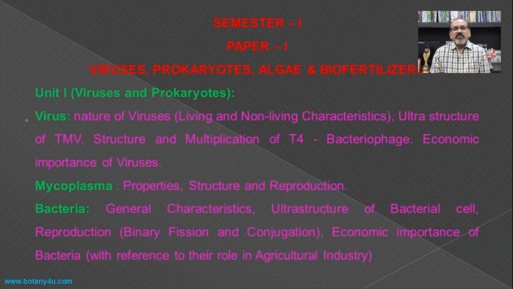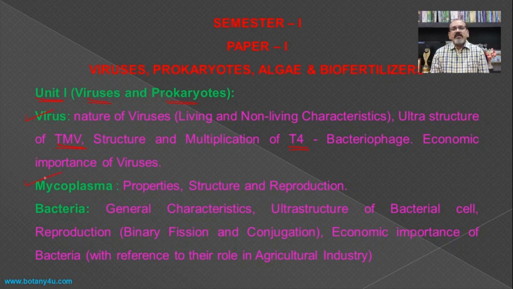This is the syllabus for paper 1 BSc semester 1 as per the RTMNU Nagpur University syllabus, which includes viruses, prokaryotes, algae and biofertilizer. In unit first, based on viruses and prokaryotes, the viruses include the nature of viruses, that is living and non-living characteristics, ultrastructure of tobacco mosaic virus, and structure and multiplication of T4 bacteriophage, including the economic importance of the viruses.